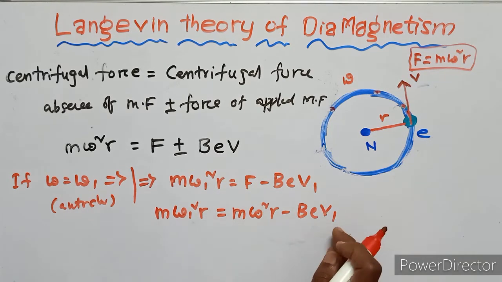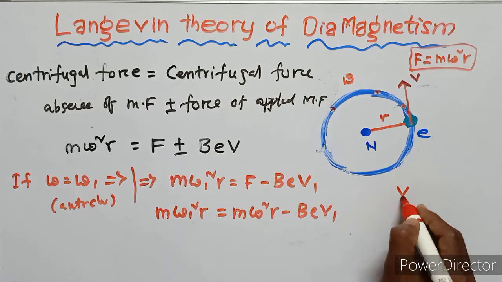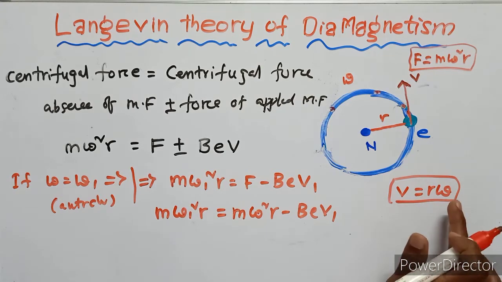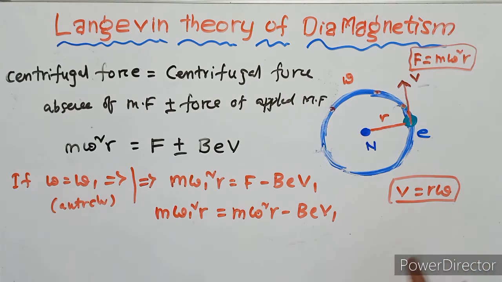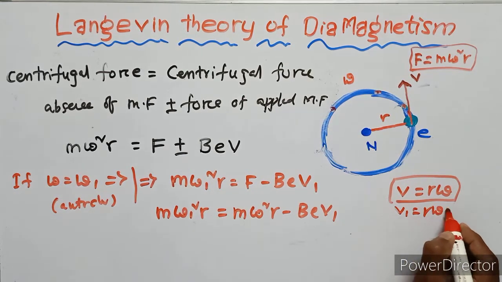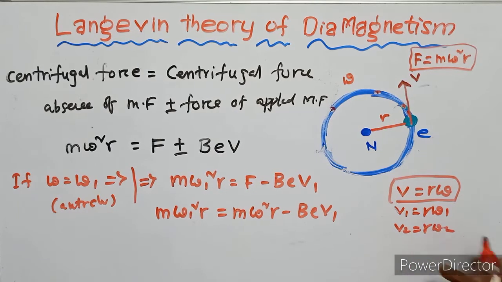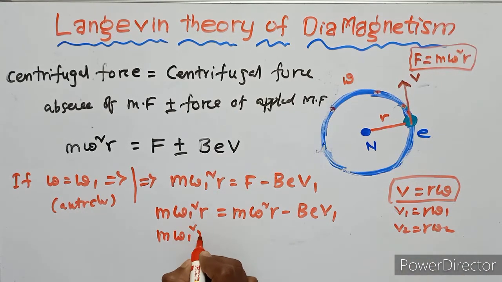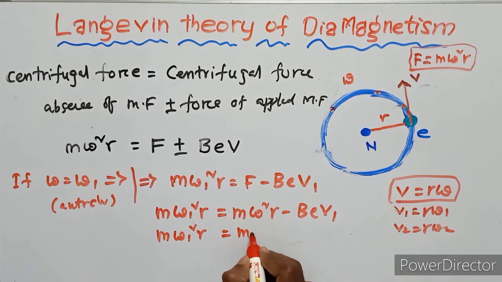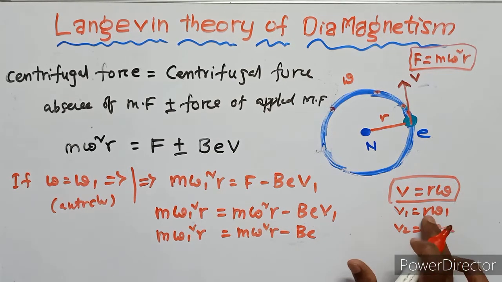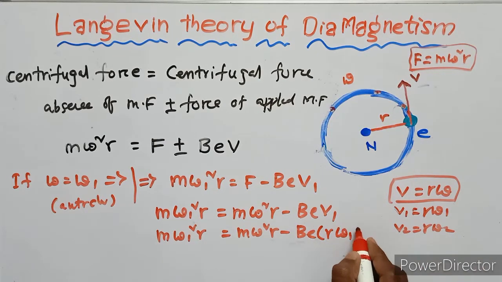Already we know that V equals r omega, linear velocity equals radius times angular velocity. V1 equals r omega 1, V2 equals r omega 2. So m omega 1 square r equals m omega square r minus B e V1. In the place of V1 we substitute r omega 1.